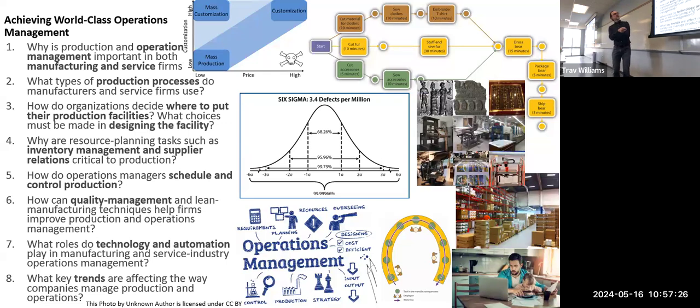Now, this chart is kind of interesting because what it shows, if you're mass producing for customers, you can keep your price low, but your customization is also low, right? Because it's just the same product over and over. On the other hand, if you're customizing your products, the price is going to be high and the level of customization will be high. But mass customization allows you to keep your price low and your customization high, right? And that's where you use technology to help you customize products that otherwise would be mass produced.